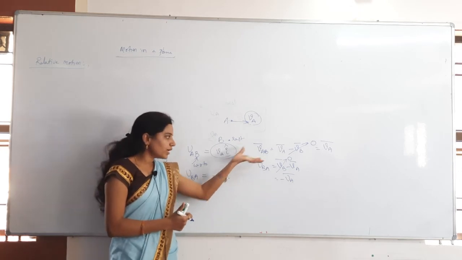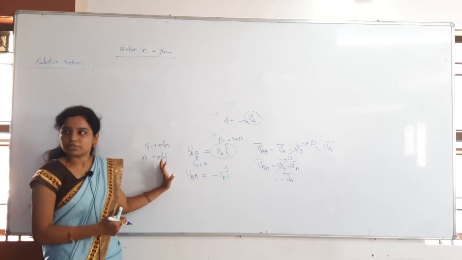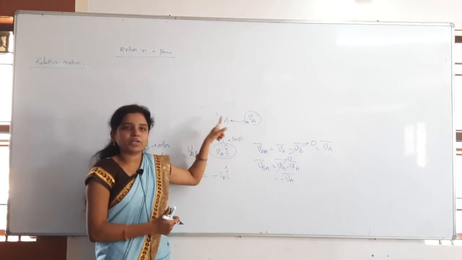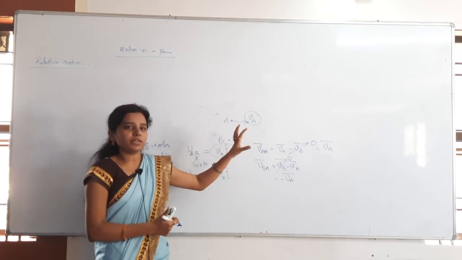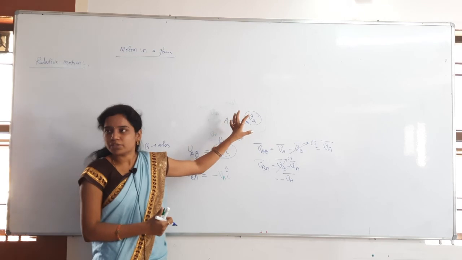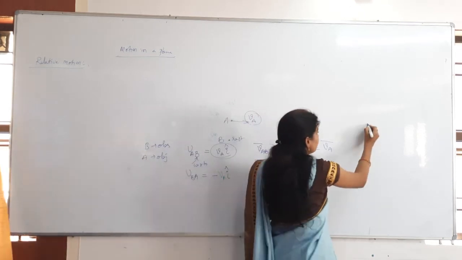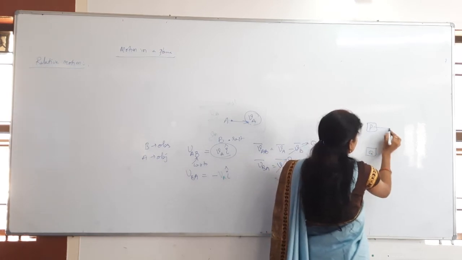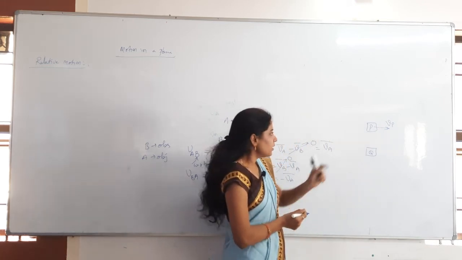Either you can follow the formula, otherwise you can use the general method also, but you should get the same answer. And also this one is the stopping method. This is very, very important in this concept: relative velocity, otherwise relative acceleration, anything. You have to stop some body. For example, two bodies, let me take P and then another is Q. Q is moving with VP. I want to get P at rest.